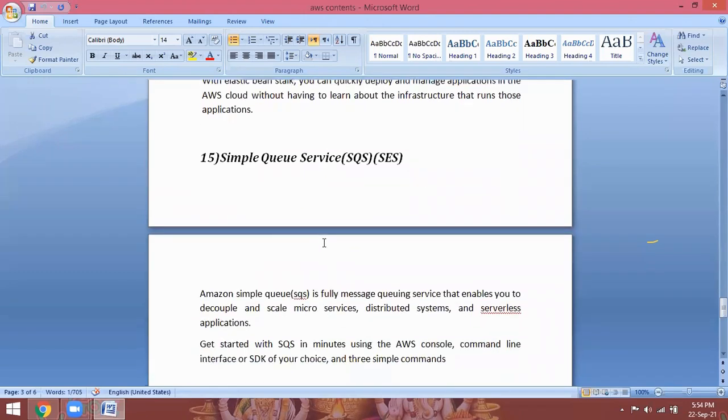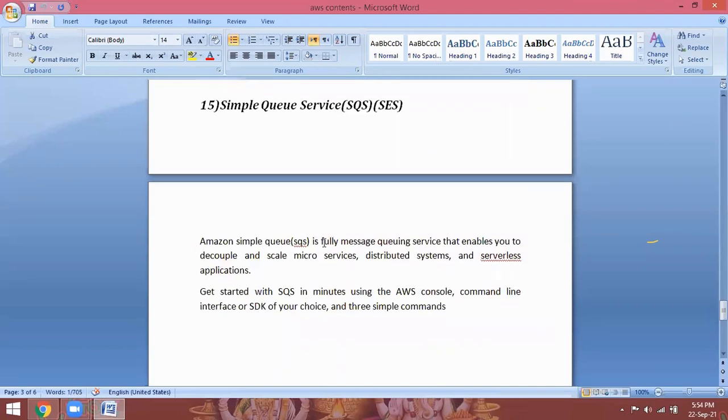Next, Simple Queue Service and Simple Email Service, for bulk messages. I want to send a bulk of messages to a number of people at a time: 100 people, 200, 300, 500 people. You can configure SQS.